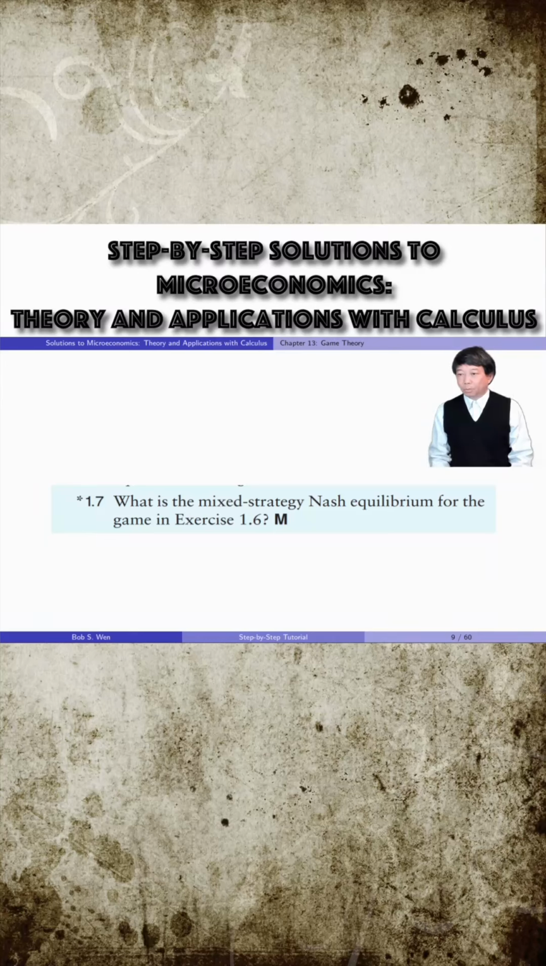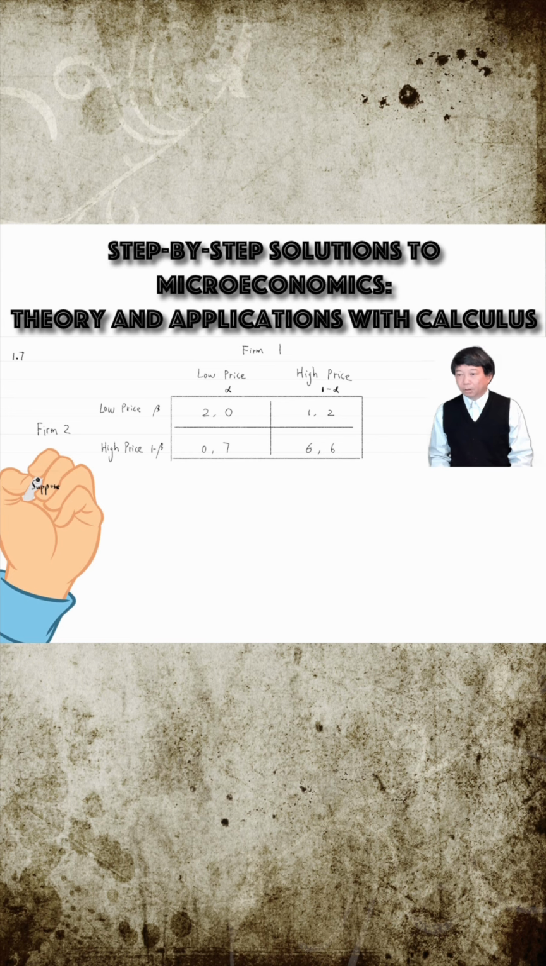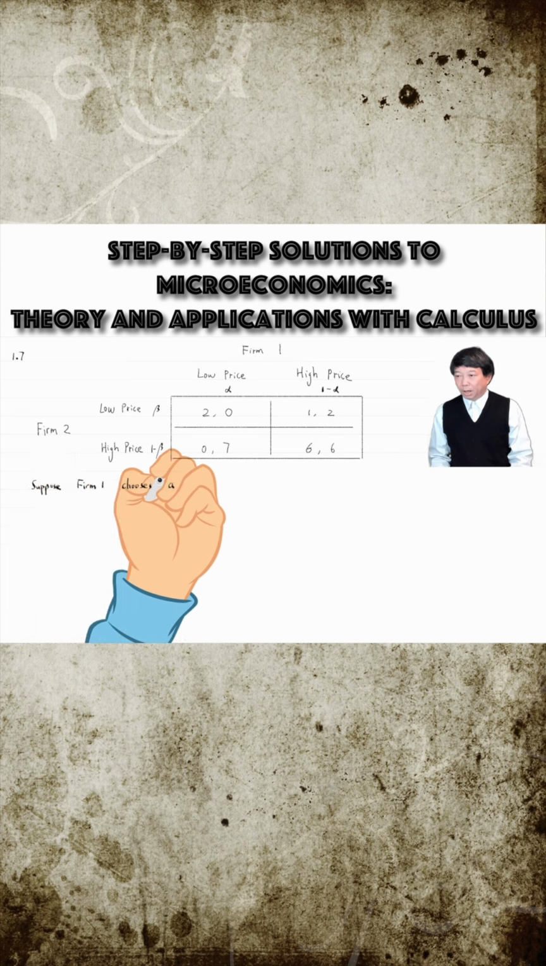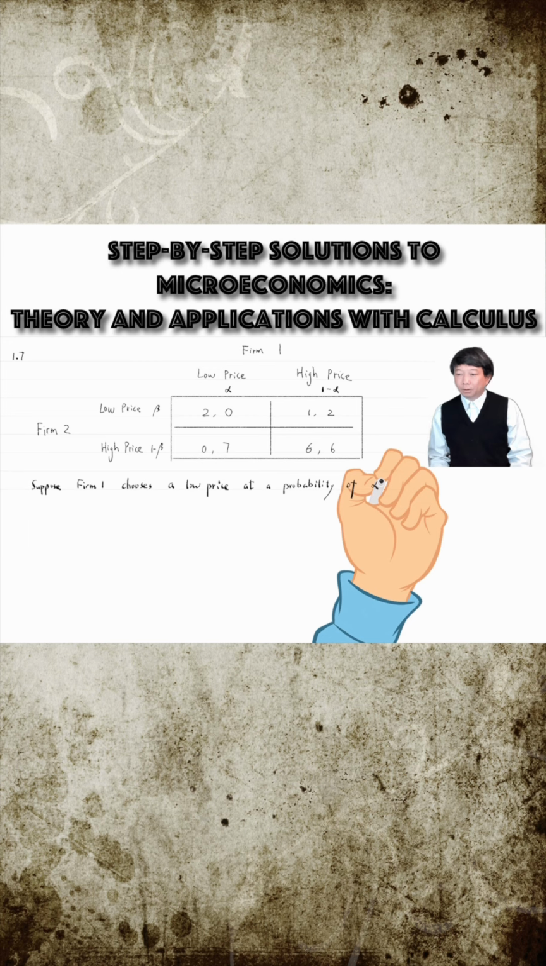Let's solve exercise 1.7. What is the mixed strategy Nash equilibrium for the game in exercise 1.6? Assume that Firm 1 chooses a low price at a probability of alpha. It implies that it chooses a high price with the probability of 1 minus alpha.